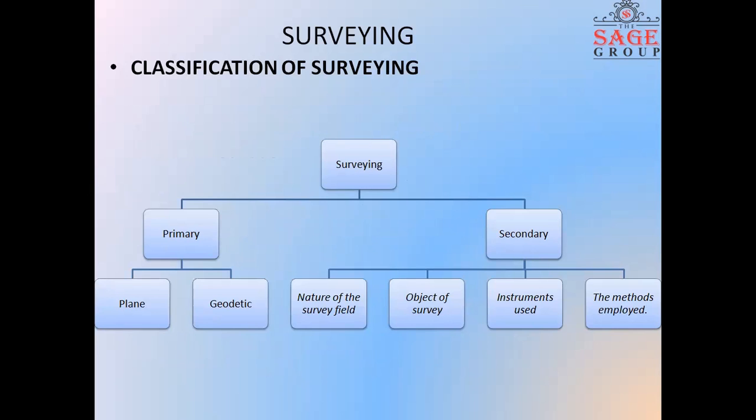The primary surveying is classified into plane and geodetic. Basically, plane surveying is considered if we are conducting surveying work within an area of 225 square kilometers. That means if the area to be surveyed is less than 225, then it is considered plane surveying.